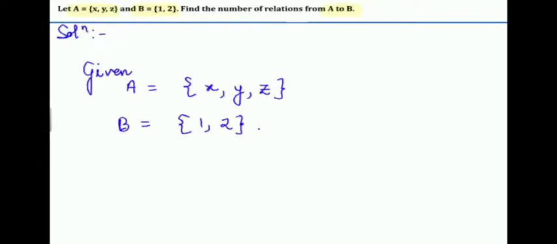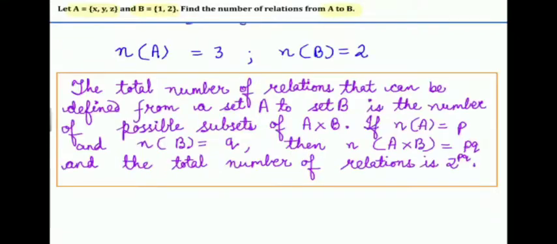Let A is equal to {X, Y, Z} and B is equal to {1, 2}. Find the number of relations from A to B. We already discussed the formula for the number of relations from A to B. So first of all, we have to find the number of A, which is equal to 3, and number of B is equal to 2. So number of A cross B is equal to number of A into number of B, that is 3 into 2 is equal to 6.